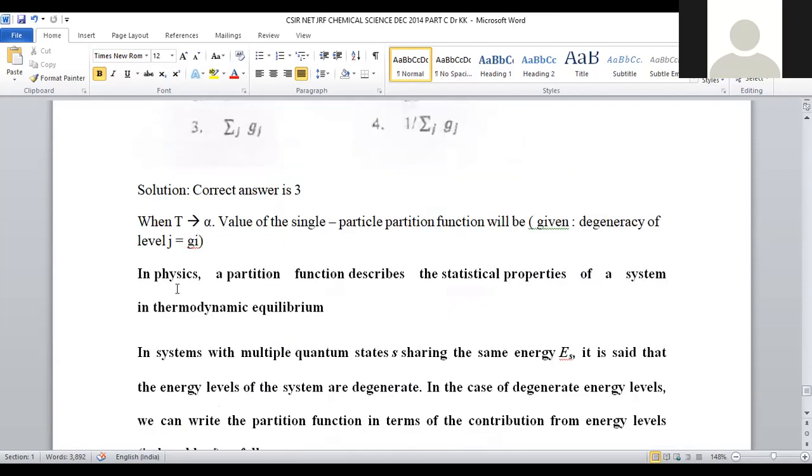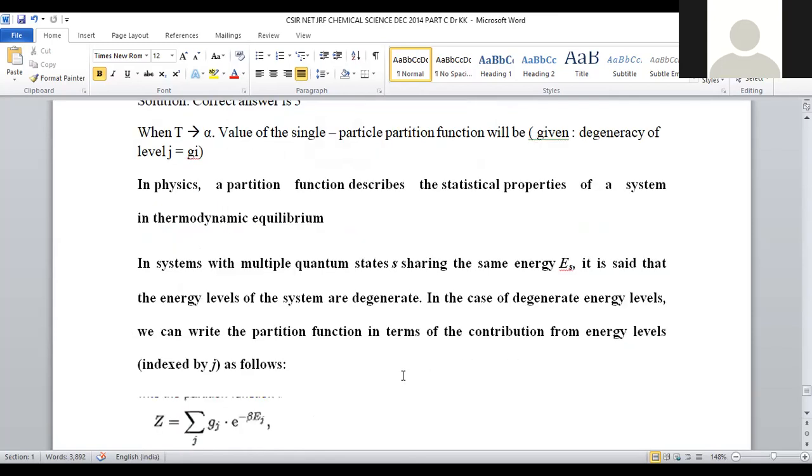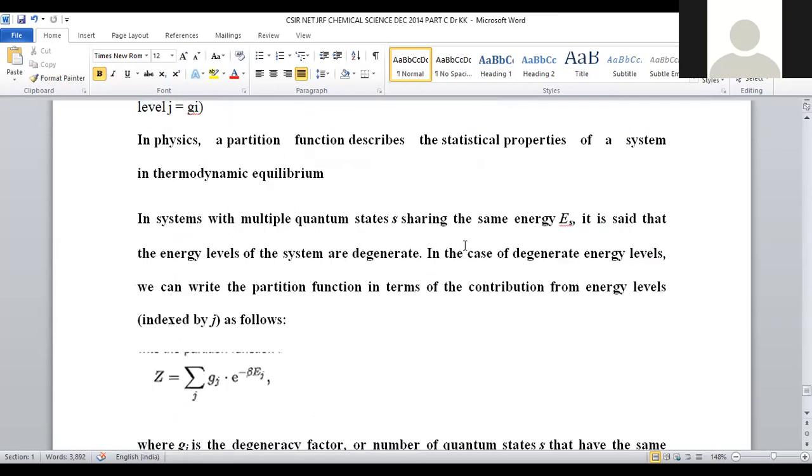In physics, the partition function is a statistical property of the system when the system is in thermodynamical equilibrium. Multiple quantum states sharing the same energy are degenerated in nature. If energy levels share energy equally, those are said to be degenerated orbitals.